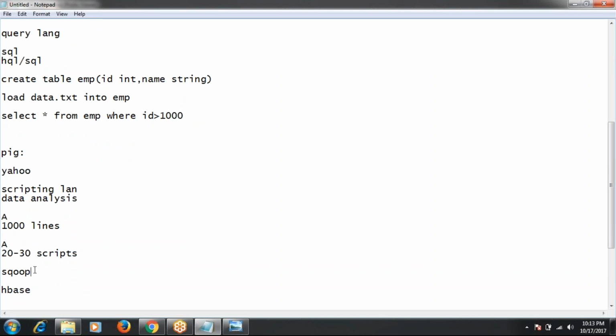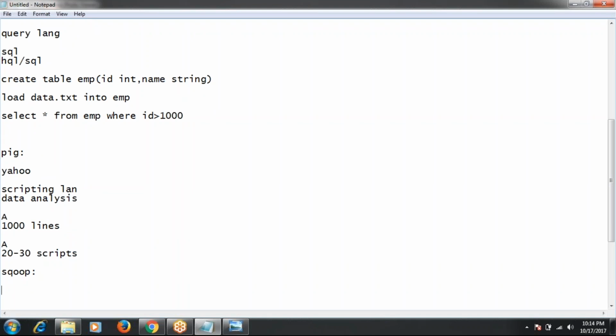And next, Sqoop. Sqoop is something different, and it is very interesting. Sqoop is not used for data storage, and it is not used for data analysis.